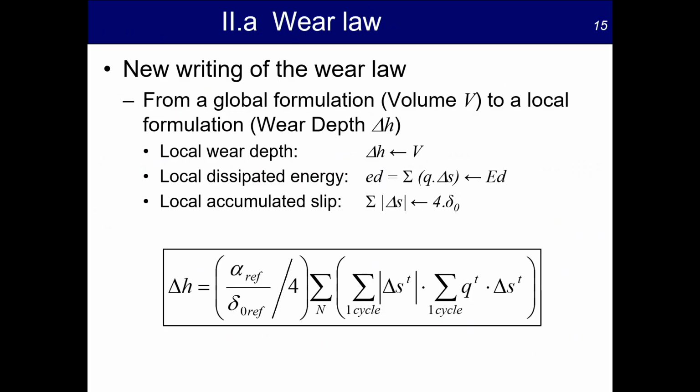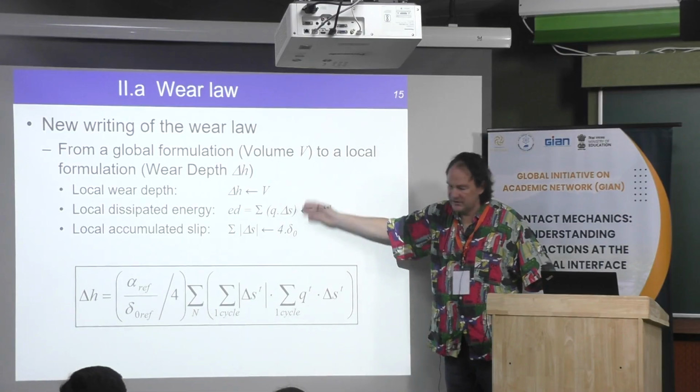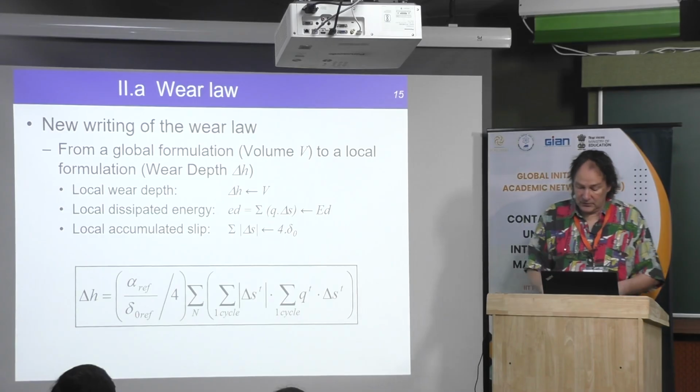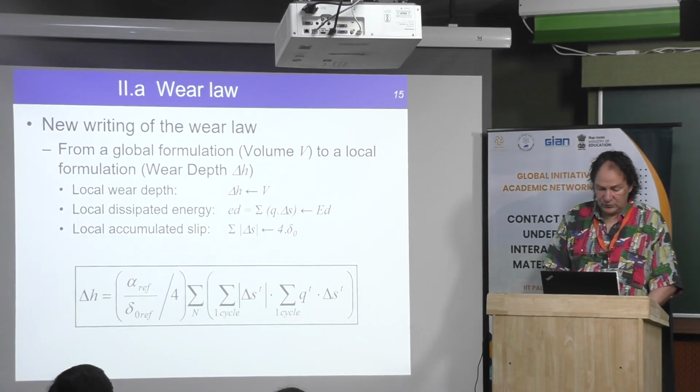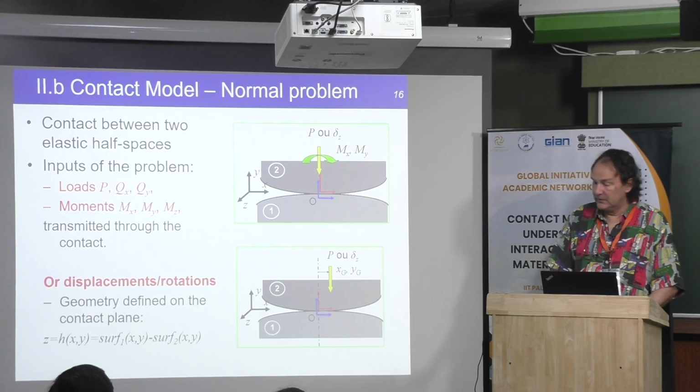Okay, then this is the equation that will give you the wear depth at each point. You have the wear volume, and it's possible by some manipulation to know what happened for a given point.